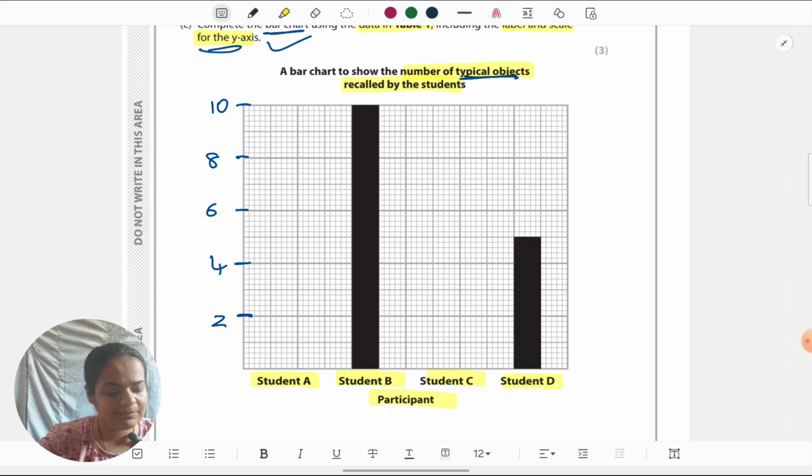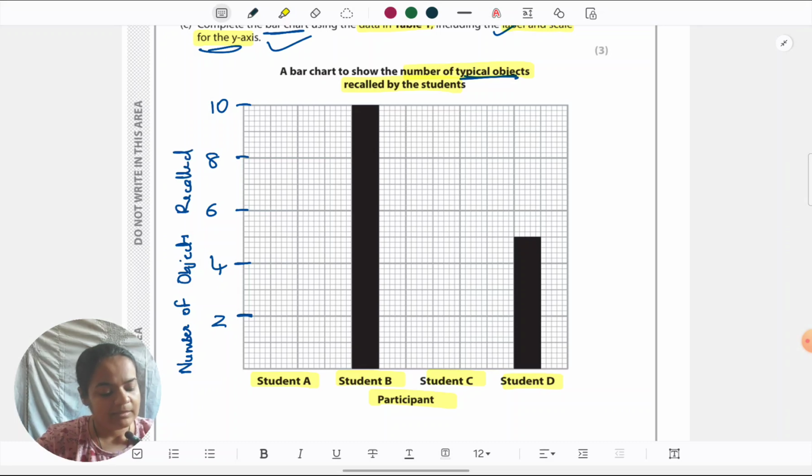For student A, we have seen they have recalled 8 objects. So my bar for A should go till 8, because they give it like this. Like in the first half centimeter only they draw the bar. I will also draw it this way. Now, how much detailing do I want to give in the bar? In the sense, do I want to shade it or not? And do I want to give it a heading? That is on me. Bare minimum requirement, if I do, they'll give me the marks.